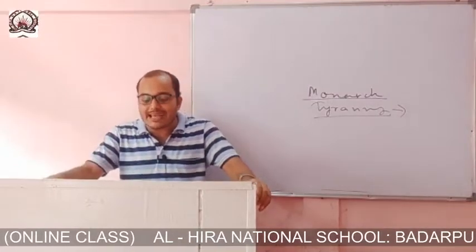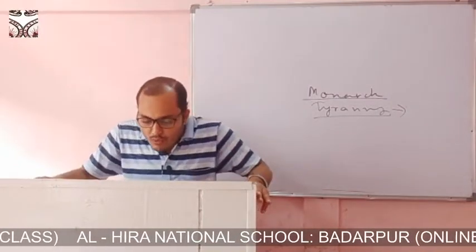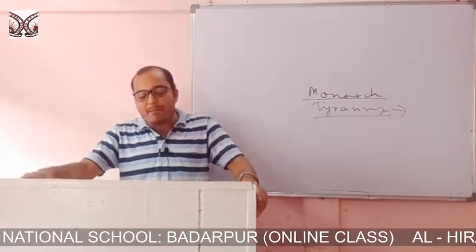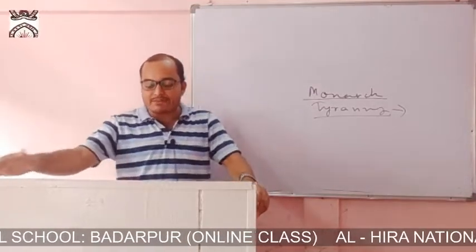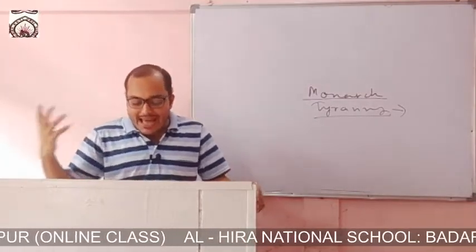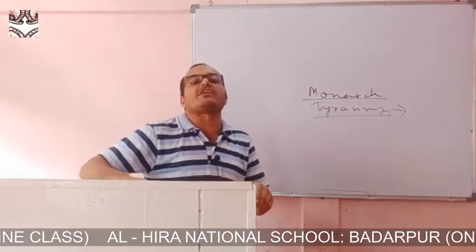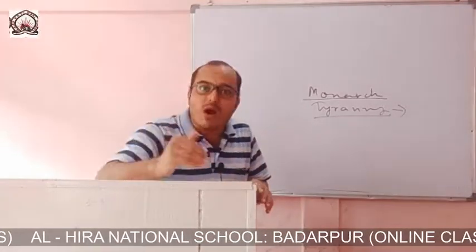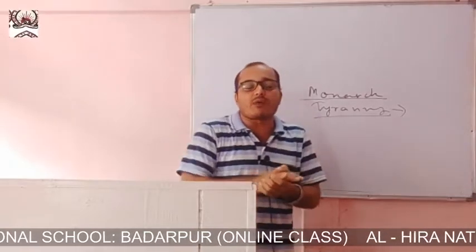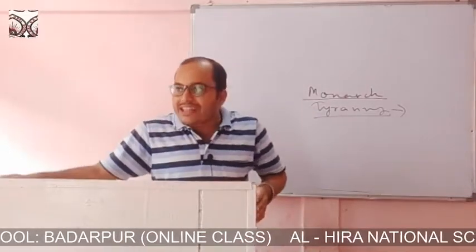In the democracy, Leacock classified into monarchy and republic. Again, in the democracy it is unitary and federal, and then parliamentary and presidential form of government. So one by one we will discuss all these forms of government.